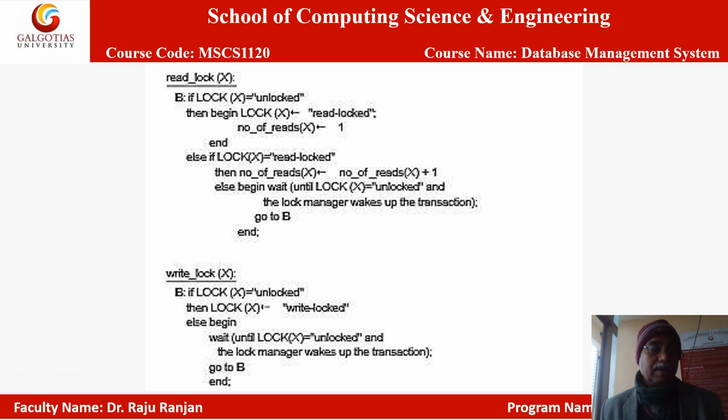If any data item is not unlocked, then it may be either read locked or write locked. So if lock X is read locked, then one more transaction just wants to read it, so number of reads will be increased. So number of reads plus 1. Whatever the value of number of reads was, it will be increased by 1.